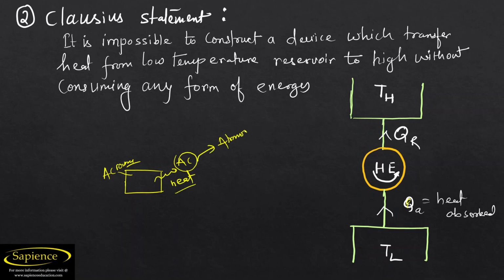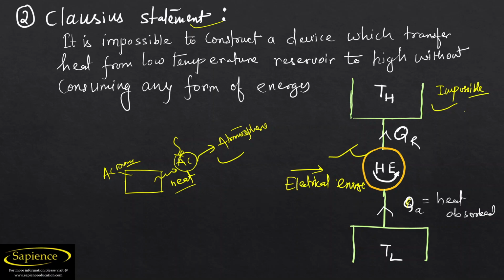As per Clausius, it is impossible if you don't supply work to this AC. Here, AC should run without any work input or any electrical energy. Is it possible as per the Clausius statement? Definitely we know that without electrical energy or any type of energy, we can't operate this AC. But this engine is operating, so the Clausius statement says that this type of engine is impossible.